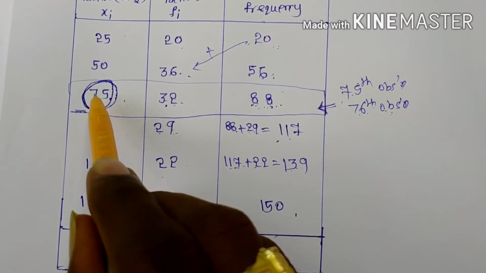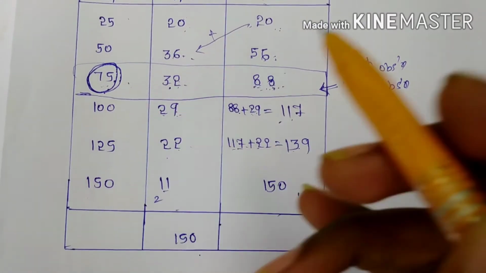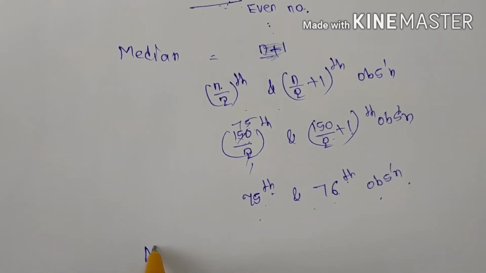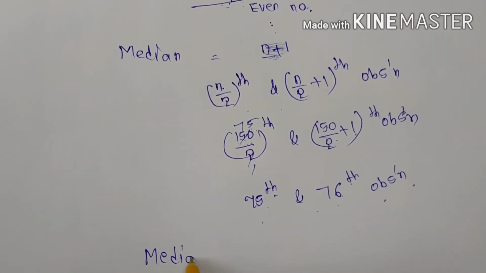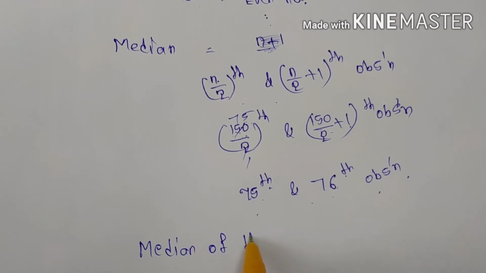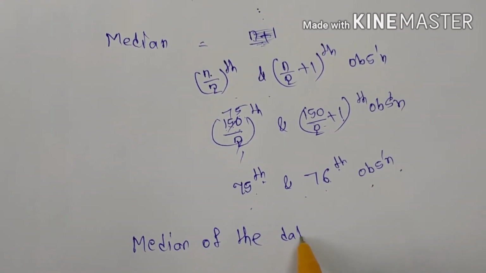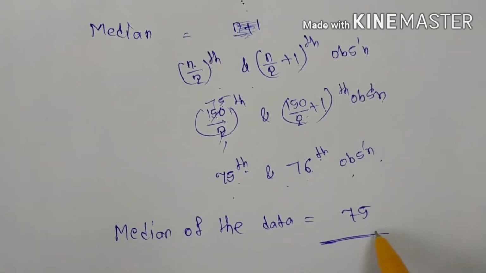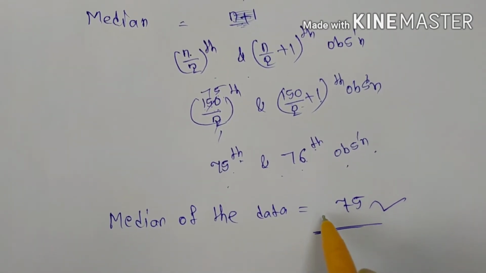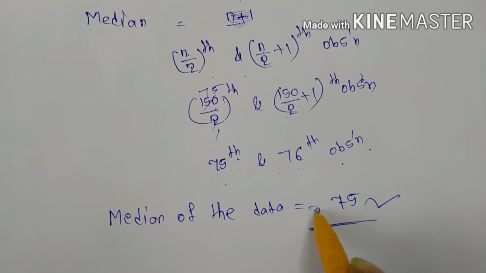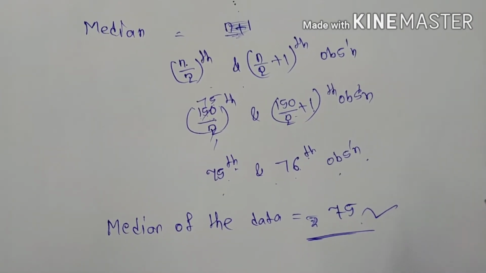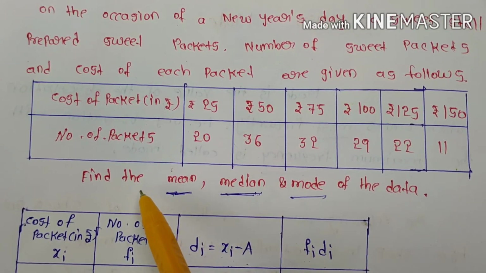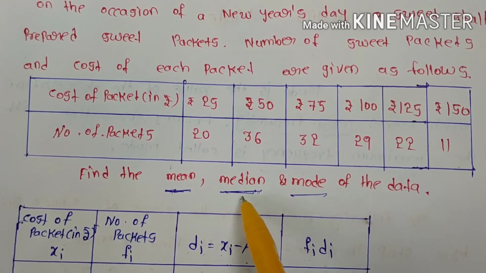So the median of the given data is equal to 75. Your answer is 75 only. That means rupees 75. Thank you.